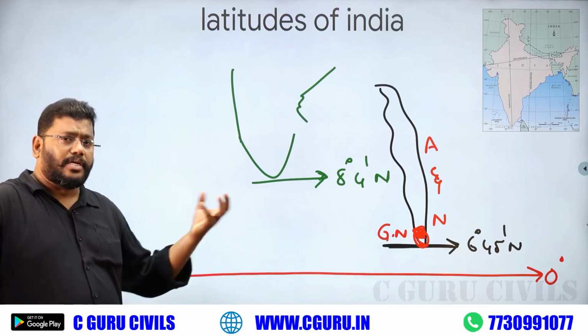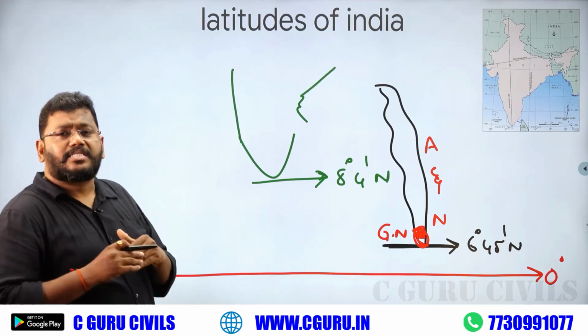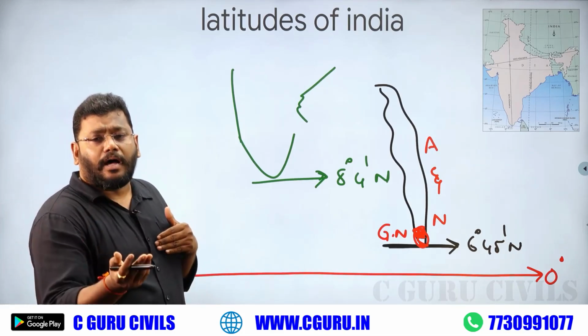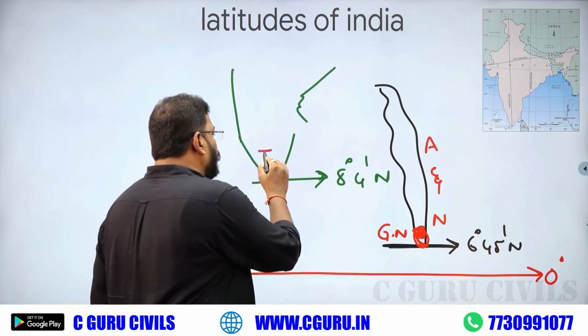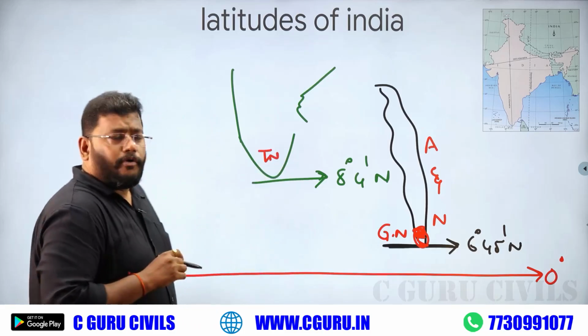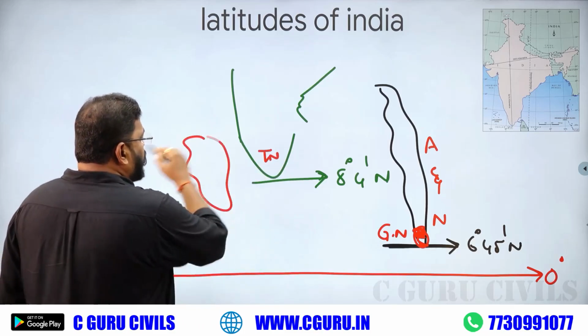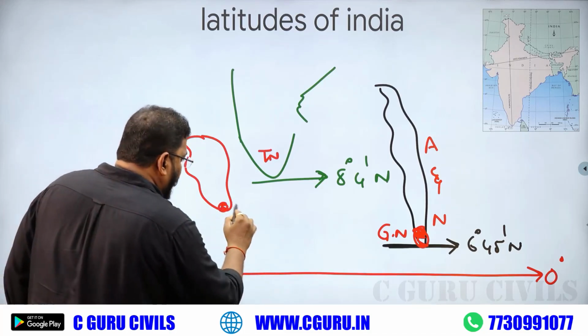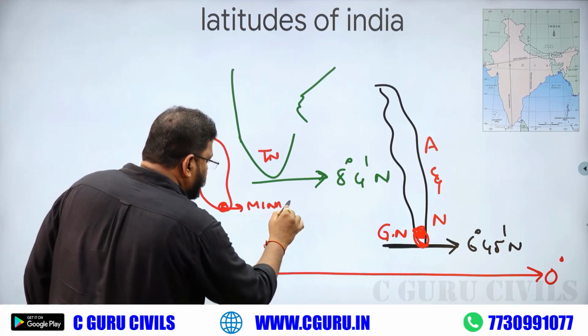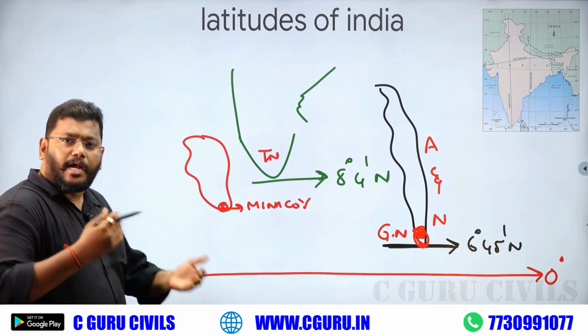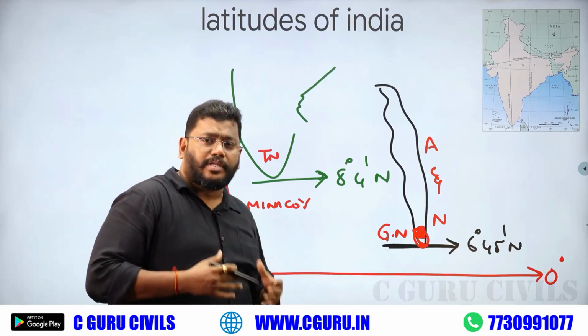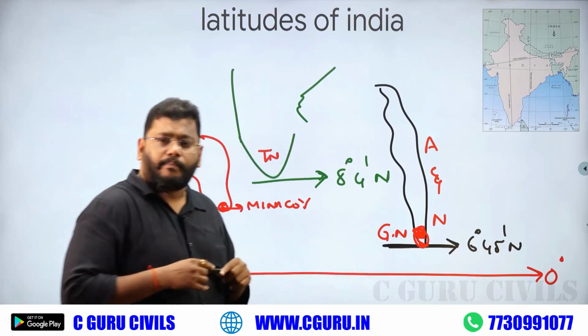So, there are so many questions. Which Indian state is very closer to the equator? Tamil Nadu. Which Lakshadweep island is very closer to the equator? Minicoy. Which Andaman Nicobar island is very closer to the equator? Great Nicobar.